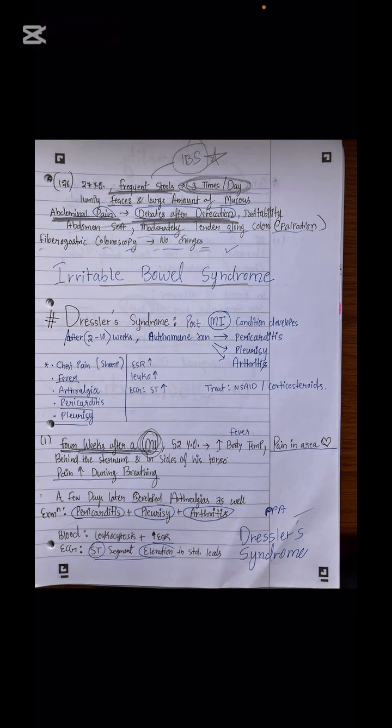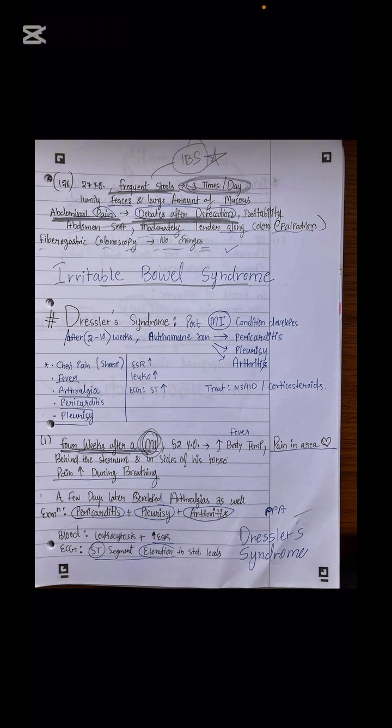Last but not least, frequent stools. The patient is having stools 3 times a day, lumpy feces, large amount of mucus, abdominal pain and relief after defecation, irritability in the abdomen, moderately tender along the colon on palpation, fibrocolonoscopy shows no changes. So is it the case for Crohn's or ulcerative colitis? The answer is no, because the fibrocolonoscopy shows no changes.